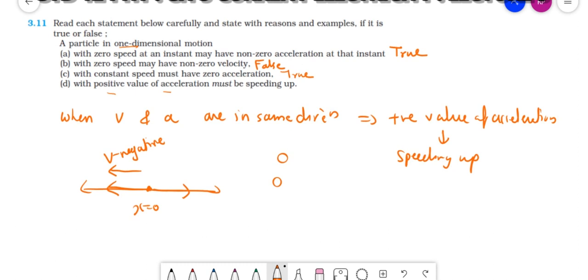When you apply brakes, the acceleration will be in this direction, so a is positive. But what happens when you apply brakes? Your speed decreases, you are not speeding up. So this is not always true. Clear? So this was about the last part D.